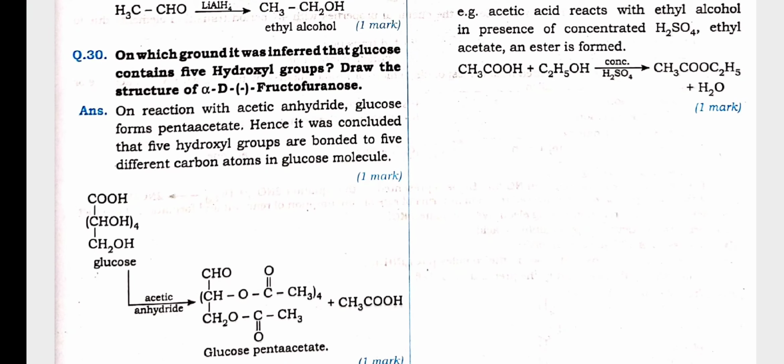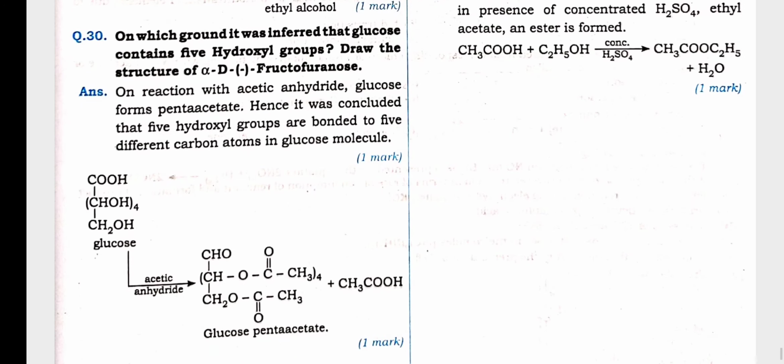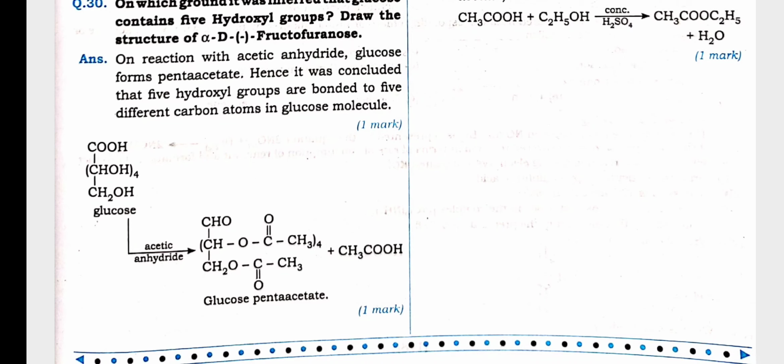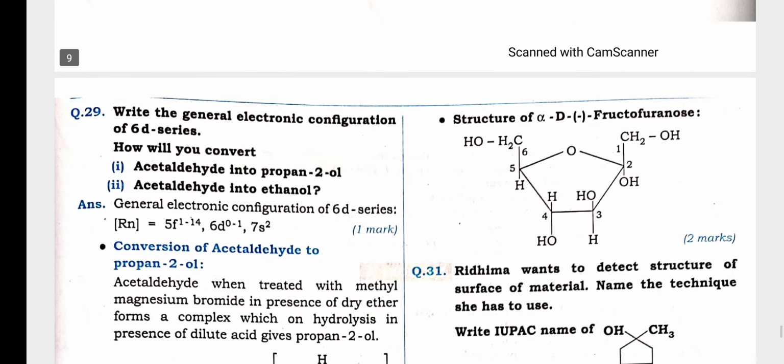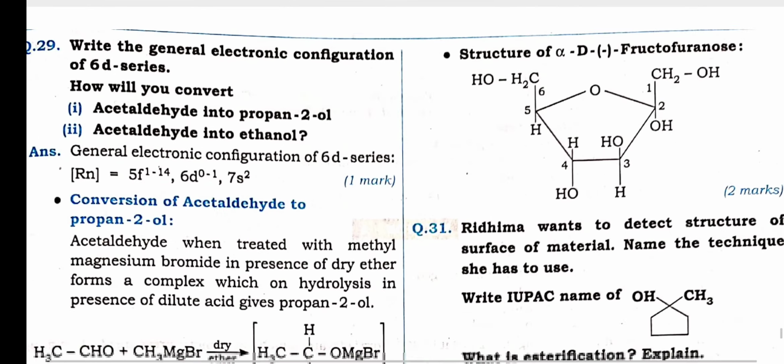On what ground it was? 30 question number is important. Listen carefully. Glucose contains 5 hydroxyl groups. Draw the structure of D-alpha-D-glucopyranose. Glucose pentaacetate, acetic anhydride. When it is treated, glucose is converted into glucose pentaacetate. And the structure you know very well. Biomolecules I have taught you very nicely.